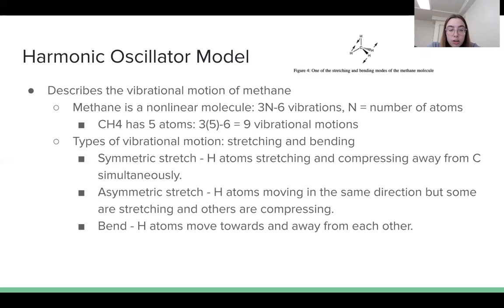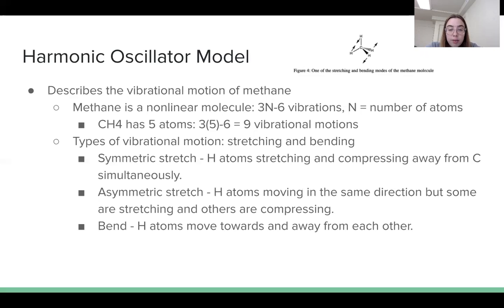Non-linear molecules have different vibrational motion than linear molecules, and since methane is a non-linear molecule, it will have 3n minus 6 vibrations, where n is the number of atoms, which is 5. So that gives us 3 times 5 minus 6 equals 9 total vibrations.